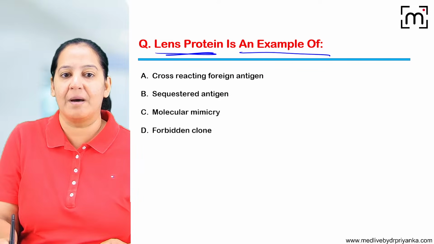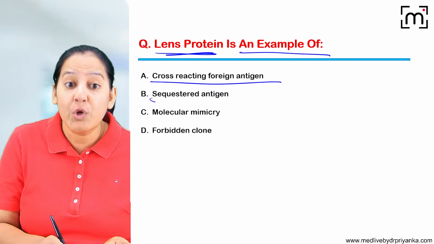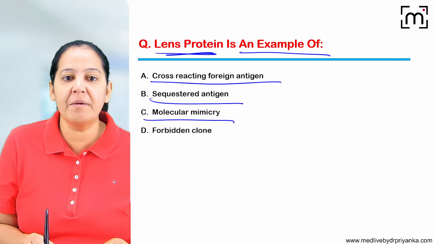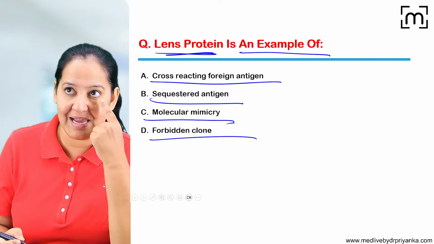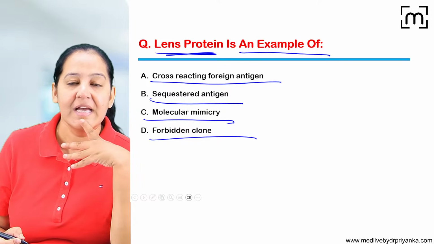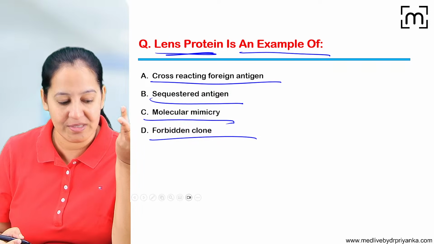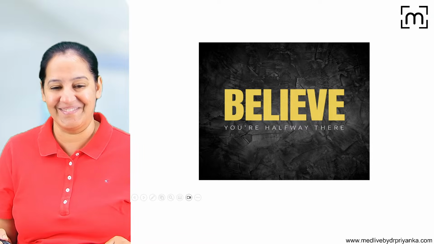Lens protein is an example of a cross-reacting foreign antigen, sequestered antigen, molecular mimicry, or forbidden clone. So what is the example of lens protein? Imagine if my lens protein leaks and goes into the blood, my blood will reject it. My B and T lymphocytes will destroy it. Why? What is the mechanism? Yes, it is the sequestered antigen, the hidden antigen. We are done with this chapter.